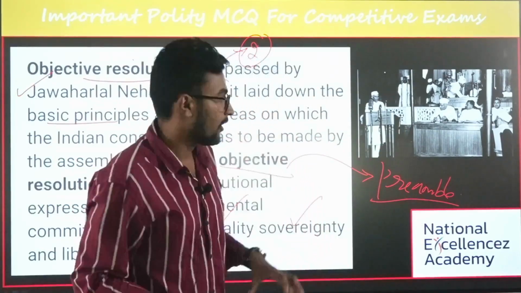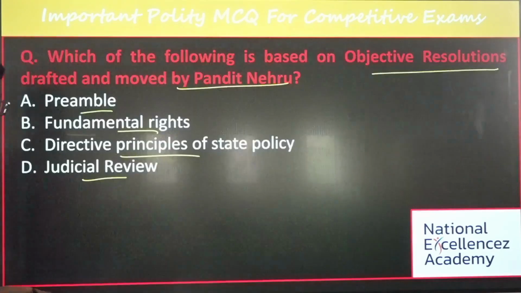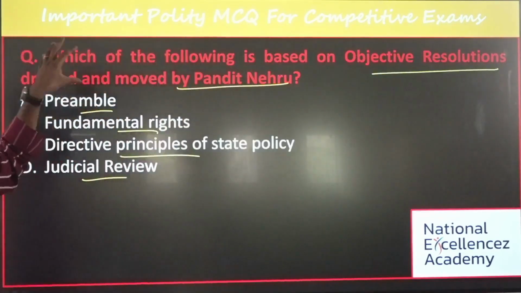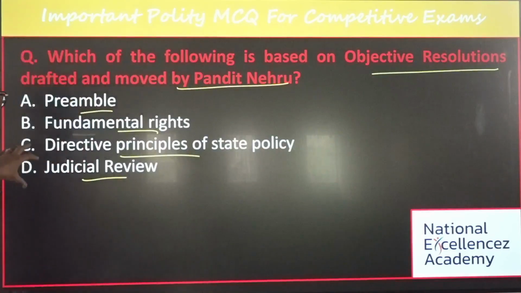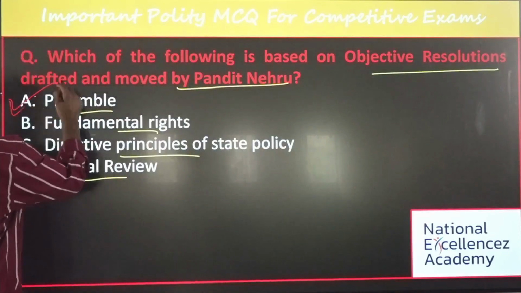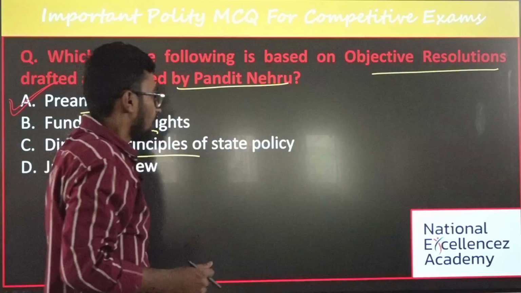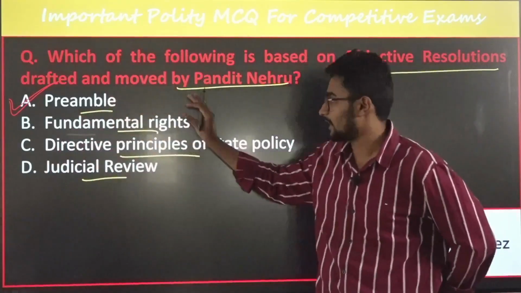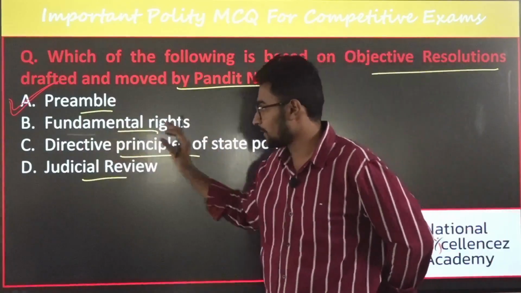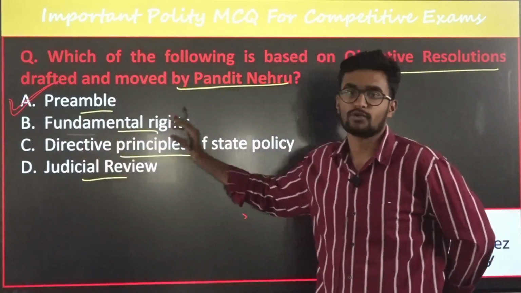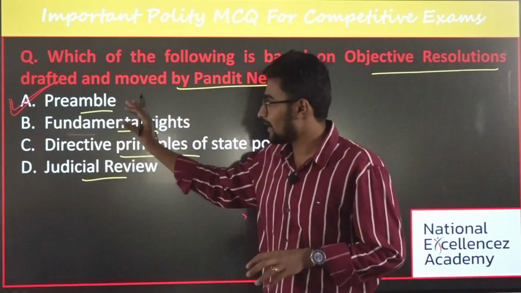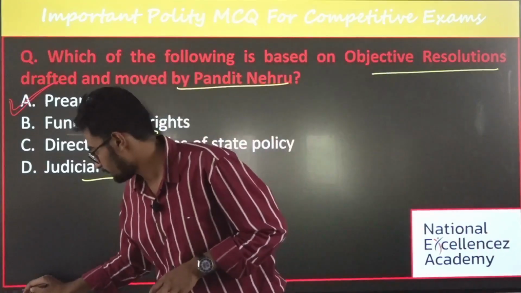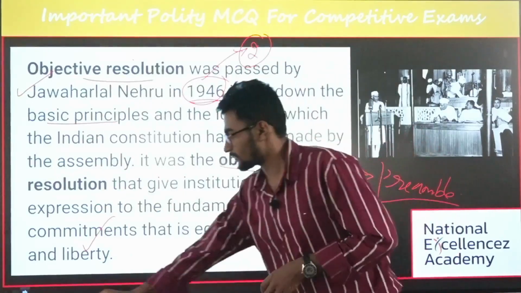Then what's the answer? The answer is the preamble: the objective resolution introduced by Jawaharlal Nehru has been inculcated as the preamble. Let's see the different options. You should know a few things about fundamental rights, DPSP and judicial review. We'll study these in detail in our upcoming questions. Okay, next question.